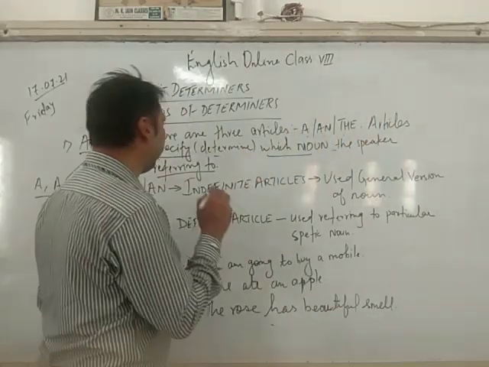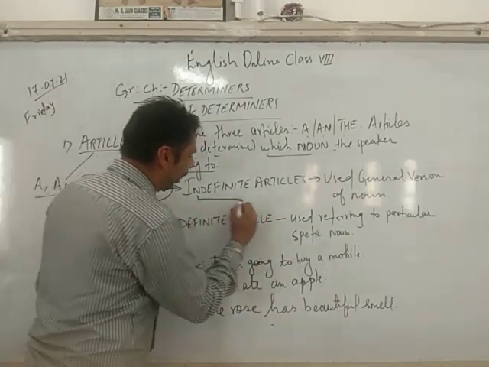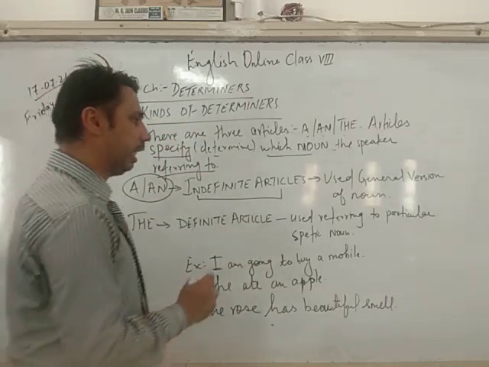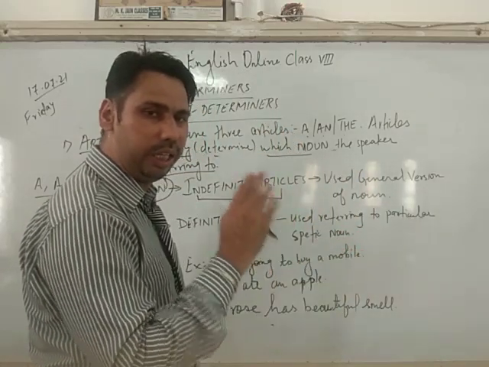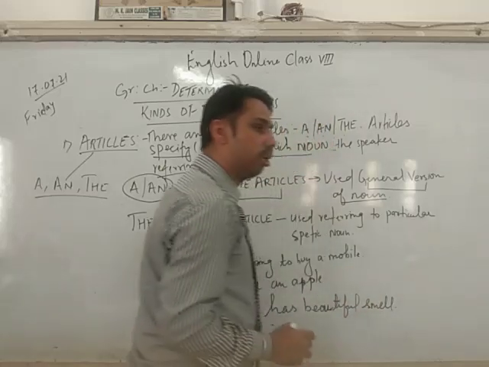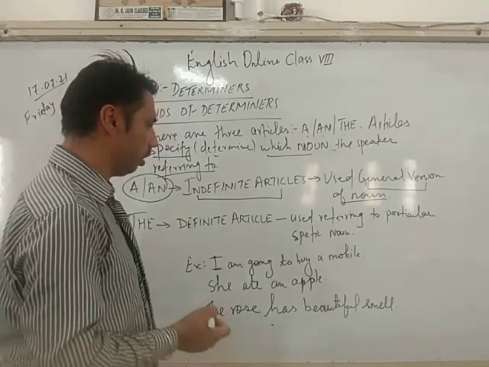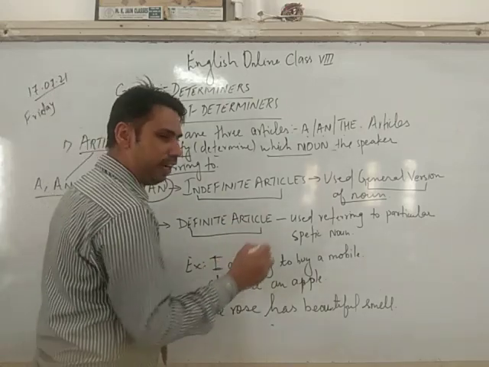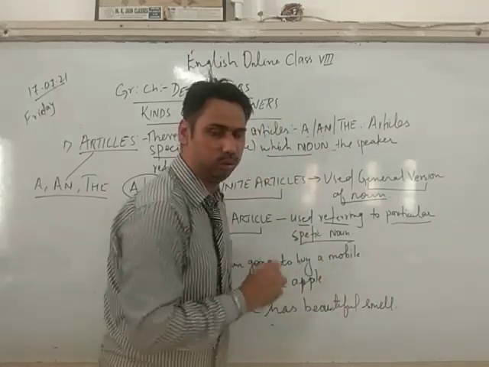Now here in the articles we have a and the. A or an come under my indefinite articles. It means this is used with the singular noun. This a and an will be used with a singular noun, and that is the general, common version of it. We can say a boy. We cannot say the boy. So here the is my definite article, used referring to a particular or specific noun.